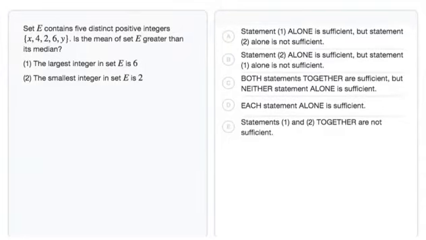To answer this data sufficiency question, we'll consider each statement separately first and then together if needed. We're told that the set E contains 5 distinct positive integers, x, 4, 2, 6, and y. Is the mean of set E greater than its median? So we need to decide whether we have enough information to concretely answer the question. Let's consider statement 1.